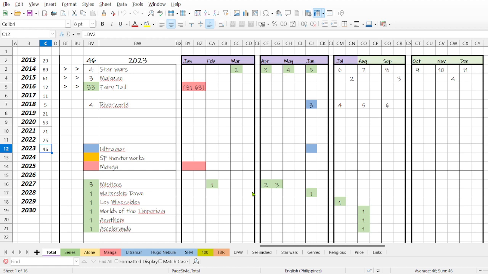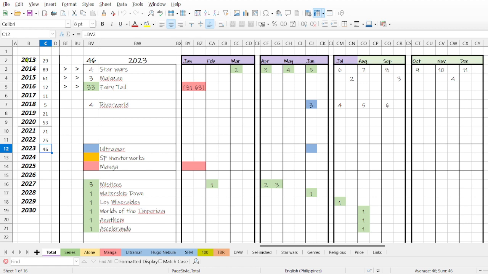Total. Here I have the total amount of books that I have read all these years. I started in 2013, so all the information that I used to have in Goodreads, I had to check book per book, and then transfer all that information to this file.